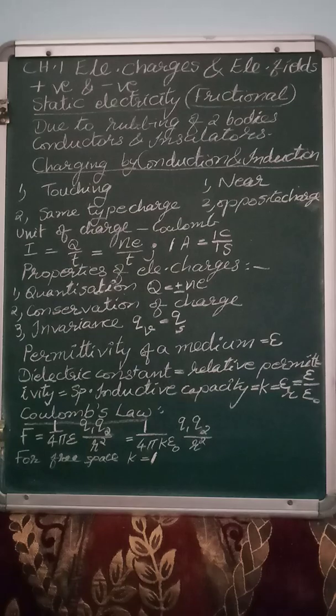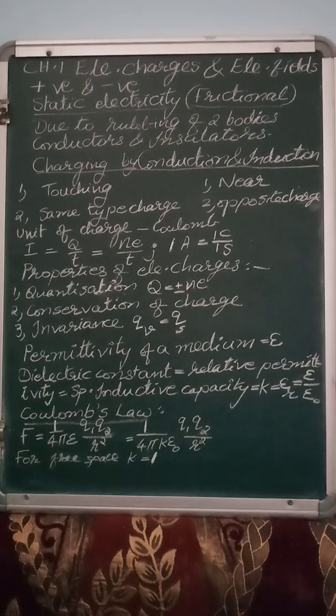Consider two bodies, for example, glass and silk. When you rub these two bodies, due to friction, both the bodies get charged. How do they get charged? They get charged because of rubbing. So due to rubbing, the body gets electrified, charged. That is called static electricity or frictional electricity, the electricity produced by stationary charges, which is produced by friction due to rubbing.